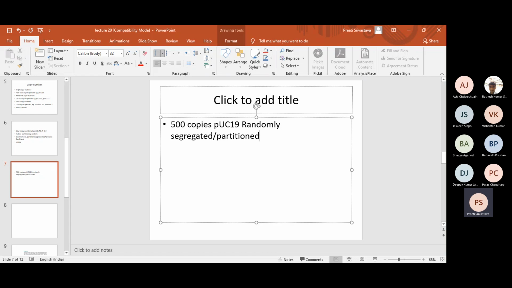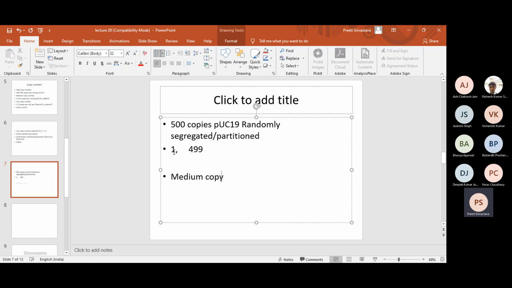Why is there no active segregation machinery for these plasmids? Because they are present in such high copies that even if one daughter receives only one copy and the other daughter receives 499 copies, the cell still has the machinery to maintain the copy number back up to 500. So the cell doesn't require active partitioning machinery for high copy number plasmids.